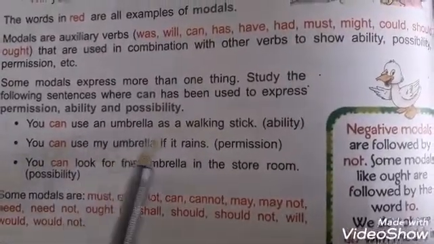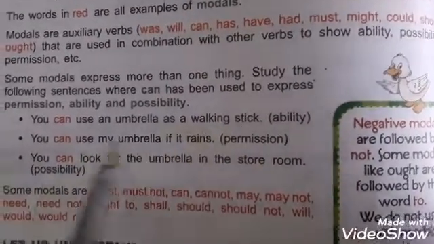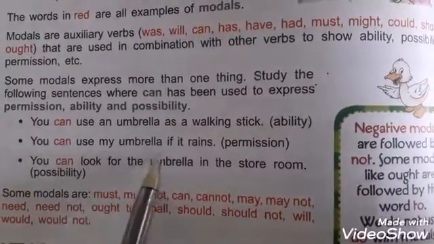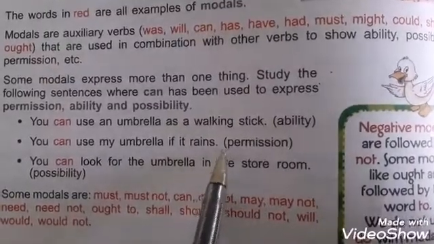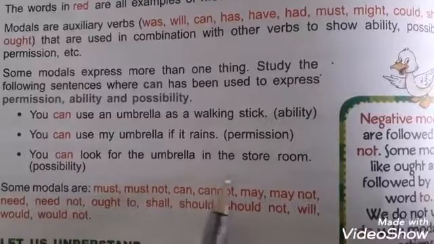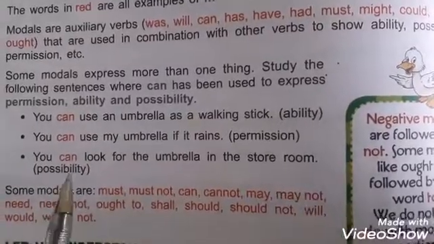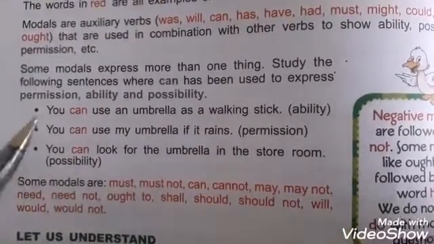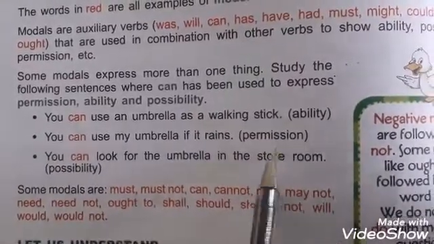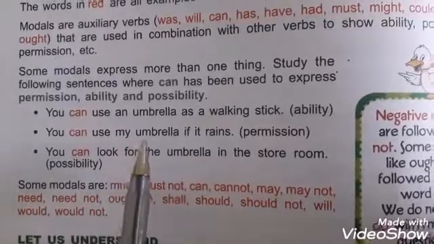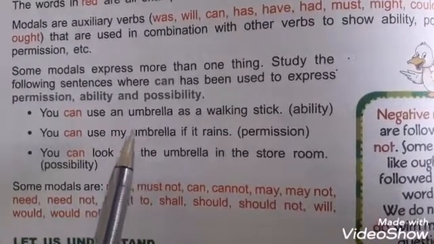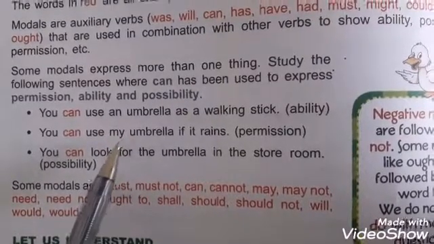You can use an umbrella as a walking stick. It is the ability. You can use my umbrella if it rains. It is used in permission. You can look for the umbrella in the store room. It is possibility. So the word can has been used in three different ways as ability, permission and possibility. It proves that the modals can be used to express different things in different ways.